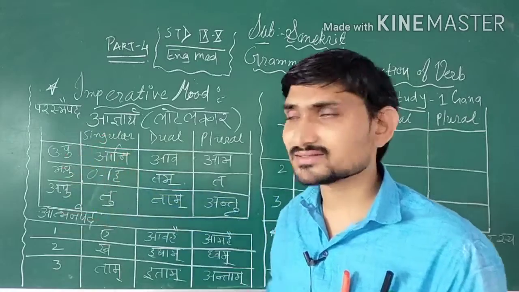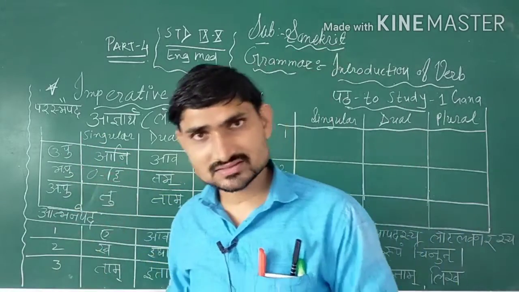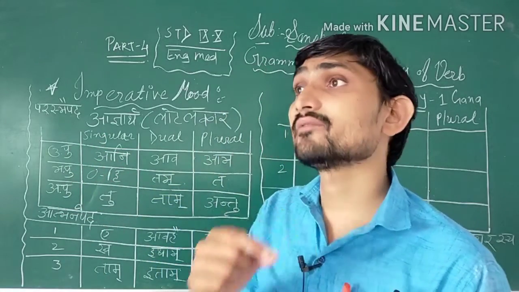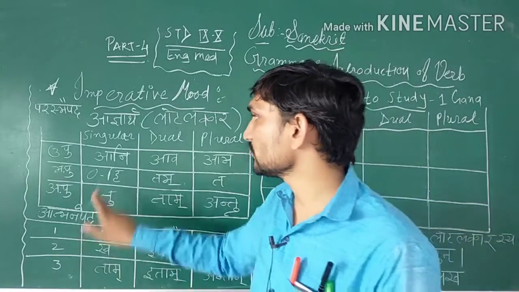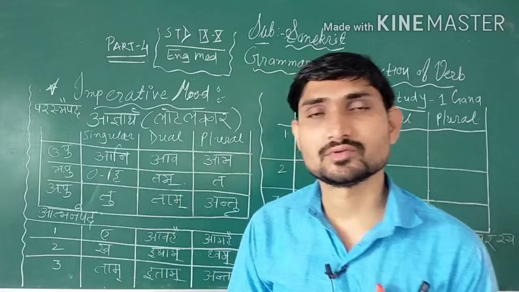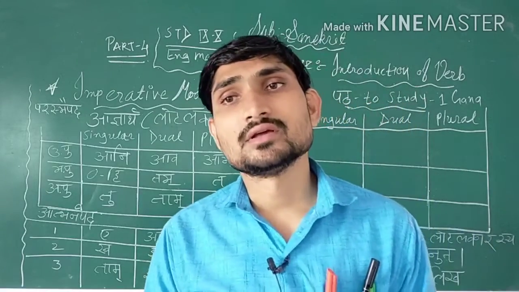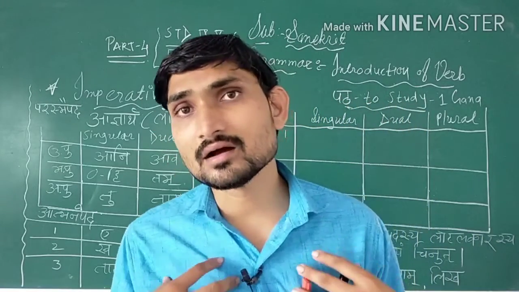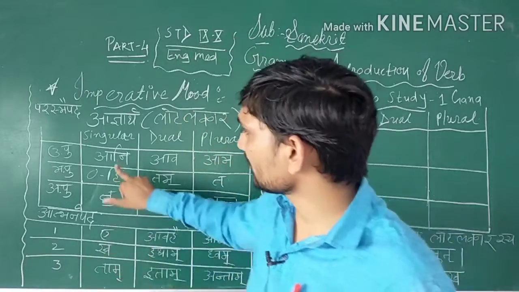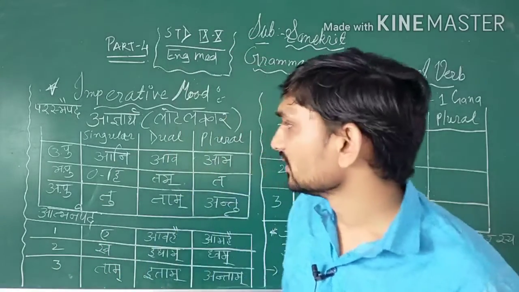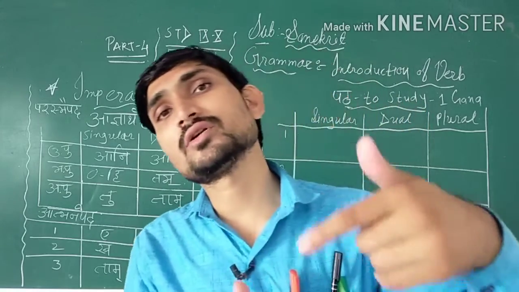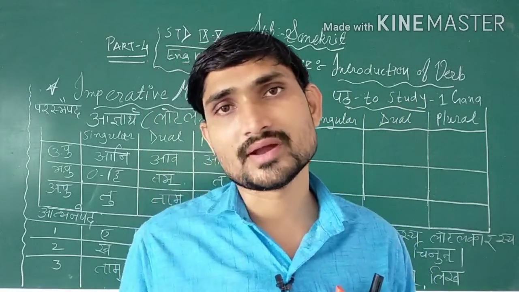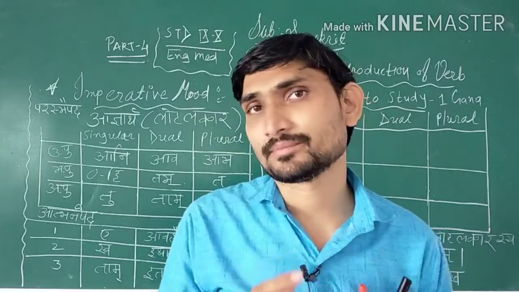Now let's understand it. If the exam asks for the uttama purusha ekavachana form, at that time you have to find the word ani. When singular, meaning I, aham, is there, at that time the word ani has to be used. And then av means two, the dual form. At that time you have to use ava.